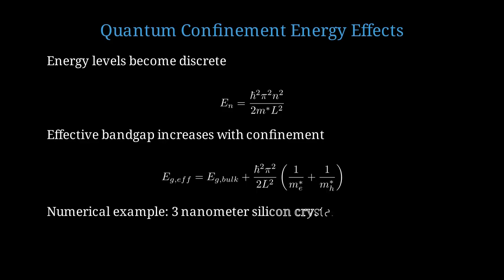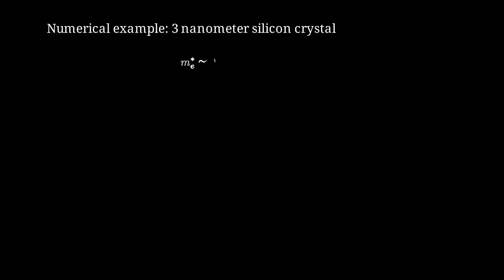Let's do a numerical estimate. For a silicon nanocrystal with diameter L equals 3 nanometers, we can calculate the confinement energy. The electron effective mass is about 0.26 times the free electron mass, and the hole effective mass is about 0.39 times the free electron mass. Plugging in the numbers, the confinement energy is approximately 0.6 electron volts. This shifts the emission from 1100 nanometers infrared to about 700 nanometers red light.